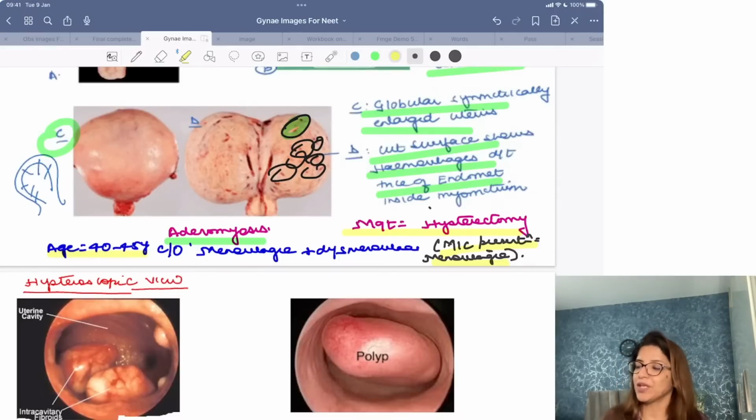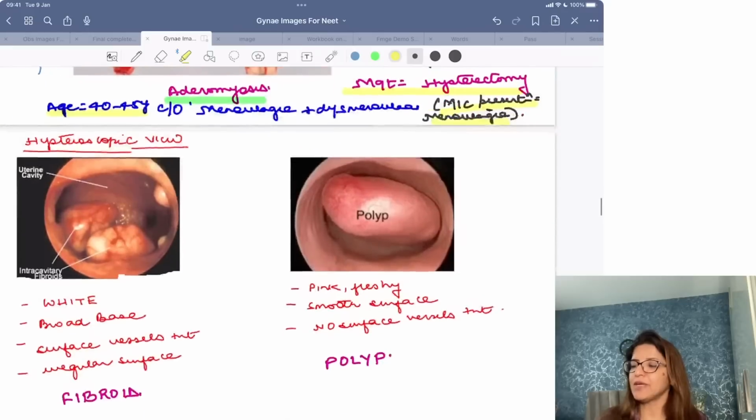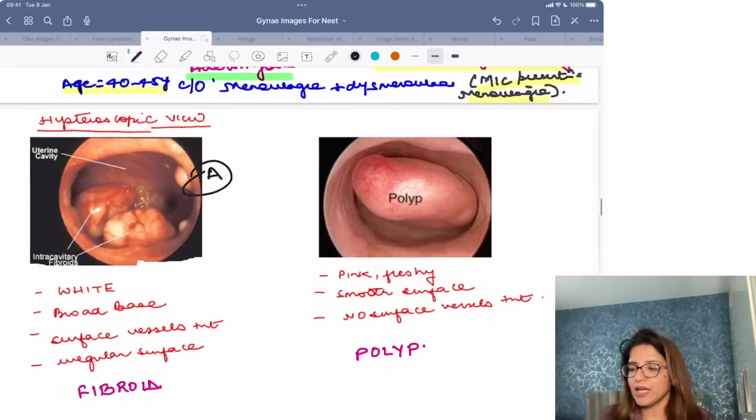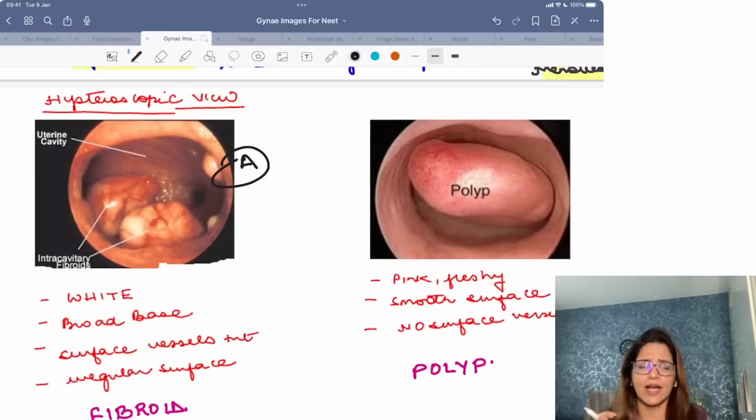Clear? Now, these are some hysteroscopic views. And based on these views, based on the characteristic, you will have to tell whether it's a fibroid or whether it is a polyp. So look at image A. Image A में हमें जो structure दिख रहा है, it is very irregular from outside.